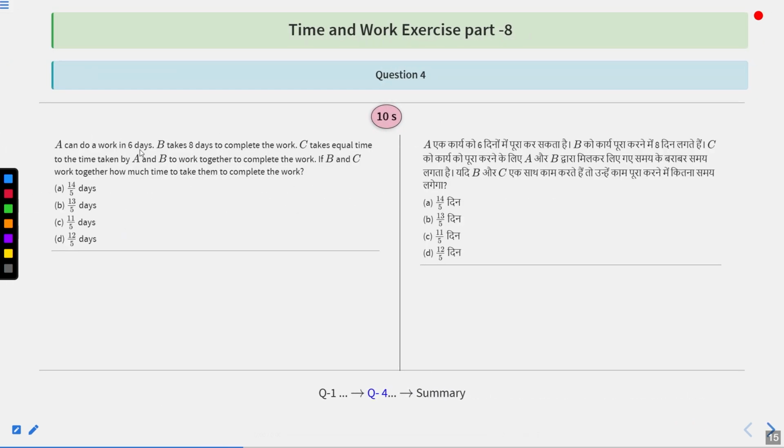A can do a work in 6 days. B takes 8 days to complete the work. C takes equal time taken by A and B to work together to complete the work. If B and C work together, then how much time is taken by them to complete the work? Options are 14 upon 5, 13 upon 5, 11 upon 5, or 12 upon 5.